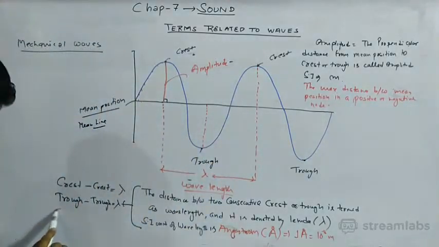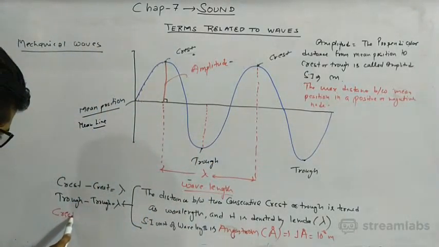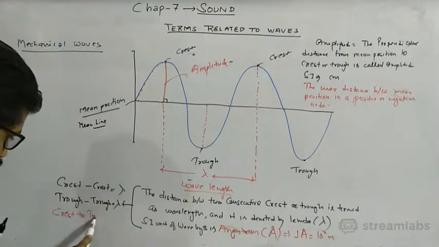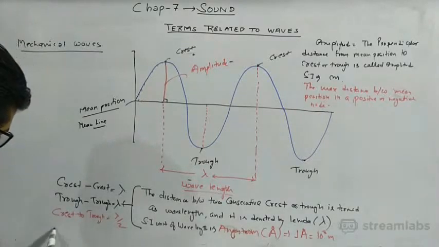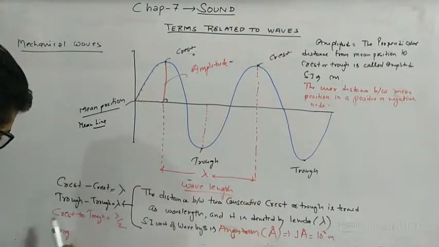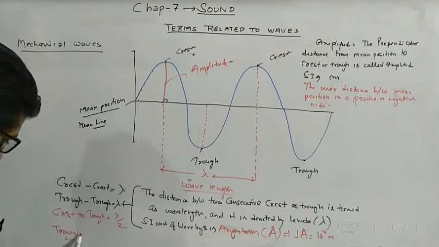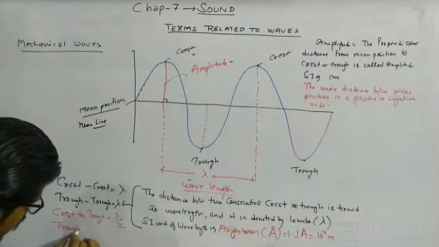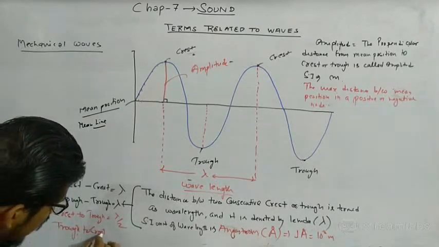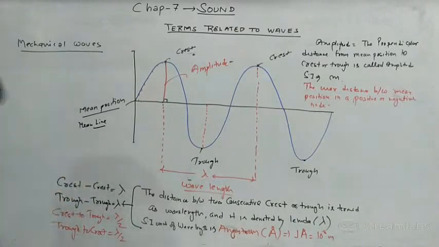So the distance between crest to trough is equal to lambda by 2. Trough to crest is also called lambda by 2. So you can write this as well.